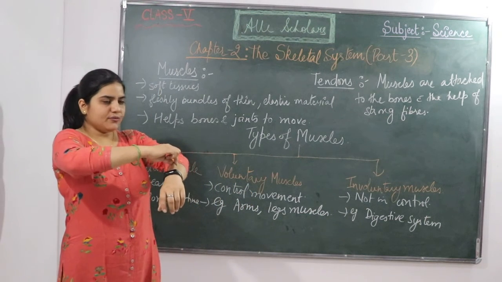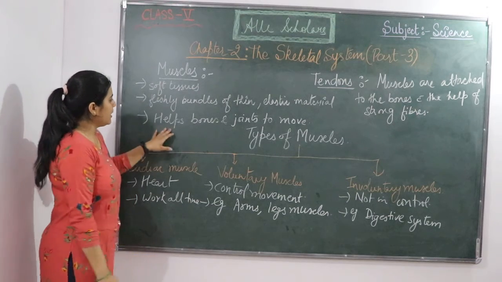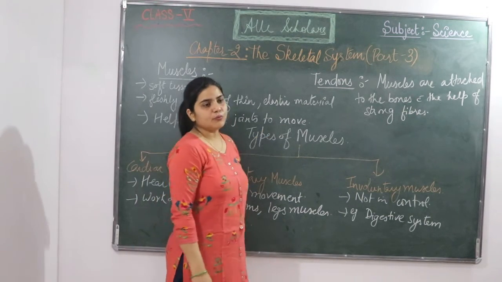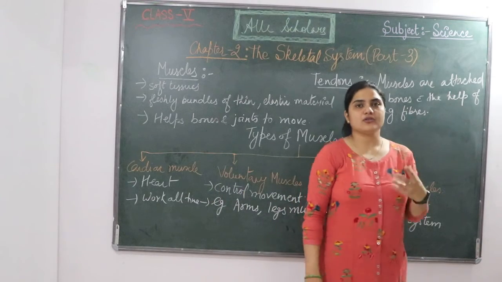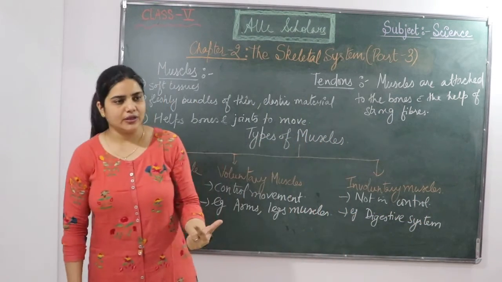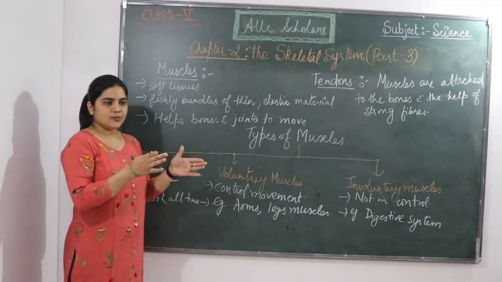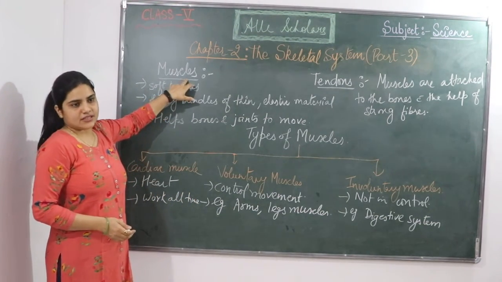If you pull your muscle, it is elastic. It helps the bones and joints to move. In part 1 we discussed the bones, part 2 the joints. These bones and joints are moved with the help of muscles.